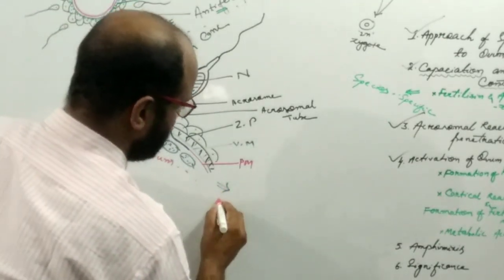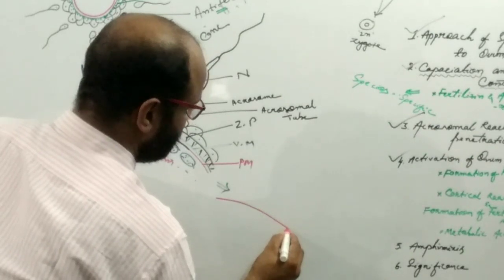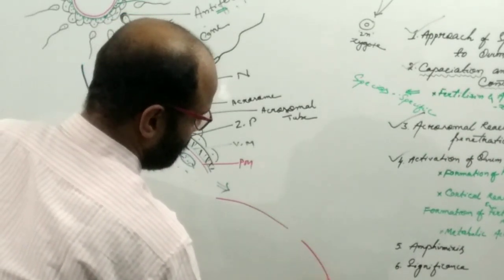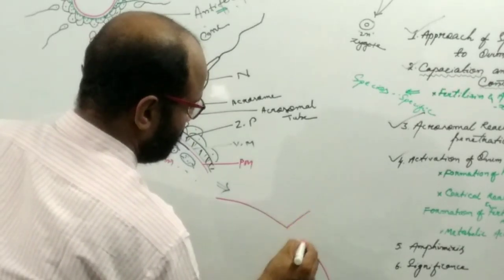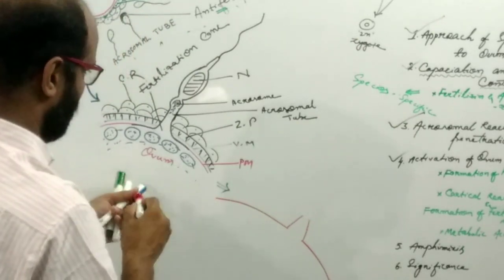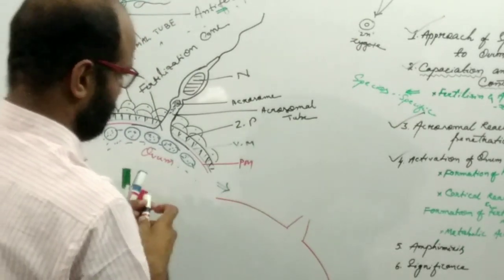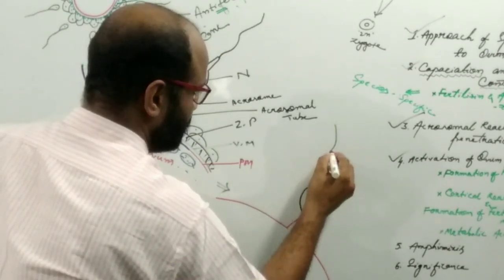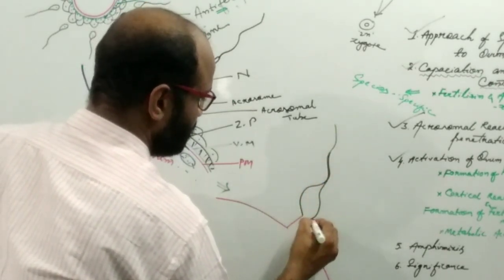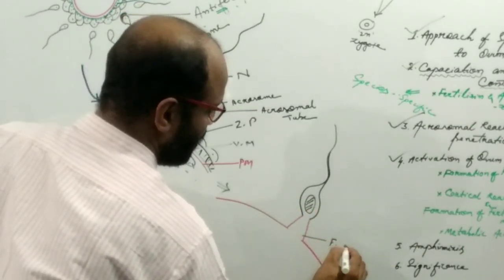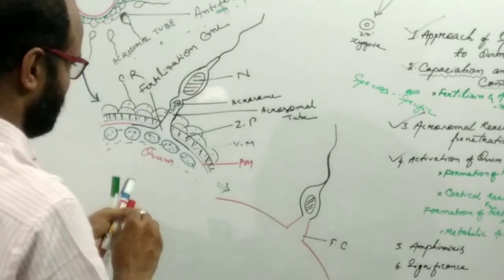So this is the plasma membrane. This is the fertilization cone. This is the sperm, which contains the nucleus. This is the fertilization cone.